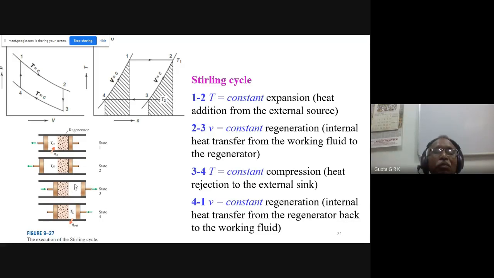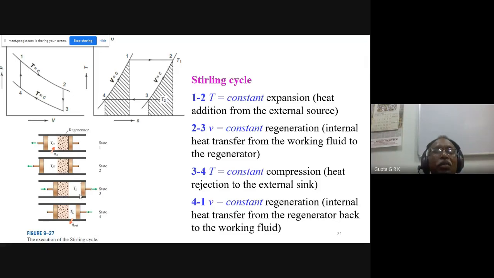The gas temperature will become TL. Okay, so this is the way it happens. From state 2 it comes to state 3. Now it is at state 3. The volume is not changed. The volume, whatever it has at high temperature, it has now at low temperature, right? So this is state 3.